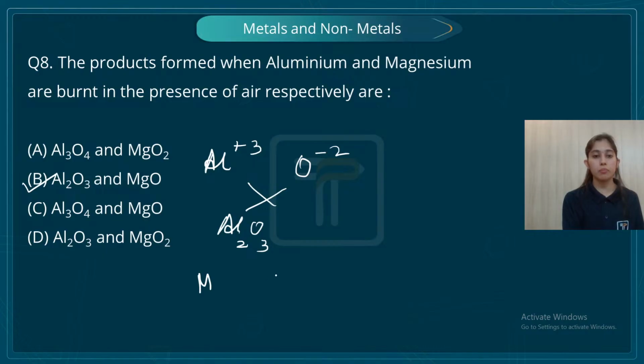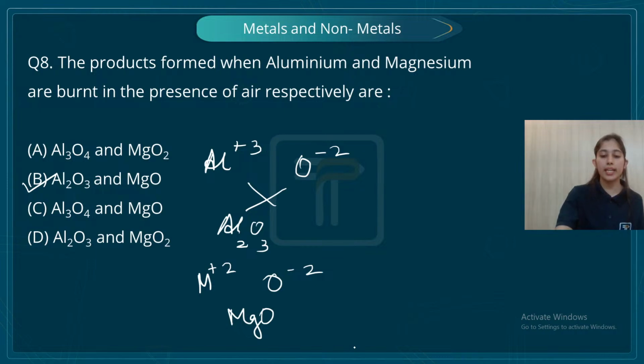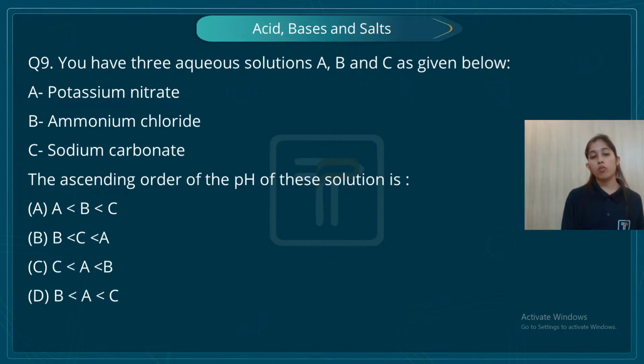Then again magnesium and oxygen. Magnesium has an oxidation state of +2 and oxygen has an oxidation state of -2. So when we combine this, it is going to be MgO, magnesium oxide, and aluminium oxide. So the correct option is Al2O3 and MgO. Let's move on to the next one.